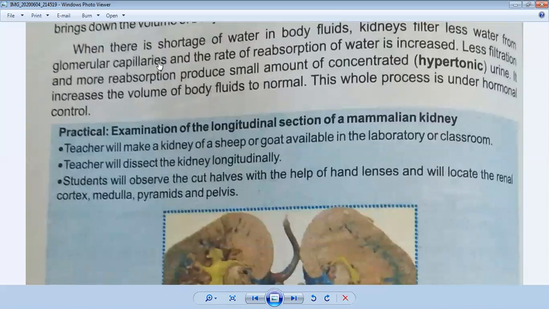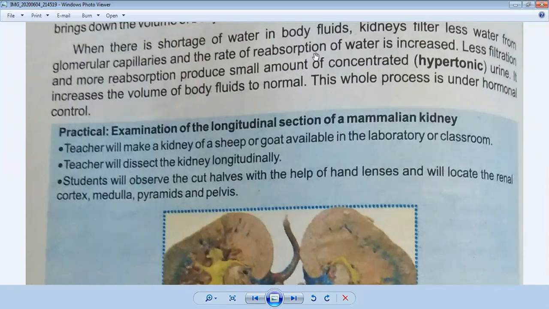Because of that, glomerular capillaries produce less water into the Bowman's capsule, and the rate of reabsorption of water is increased. In dilute urine, we studied that reabsorption of water is decreased: if we are taking plenty of water, reabsorption of water will be decreased. But if we are taking less water and there is a shortage in the body, then reabsorption of water is increased.